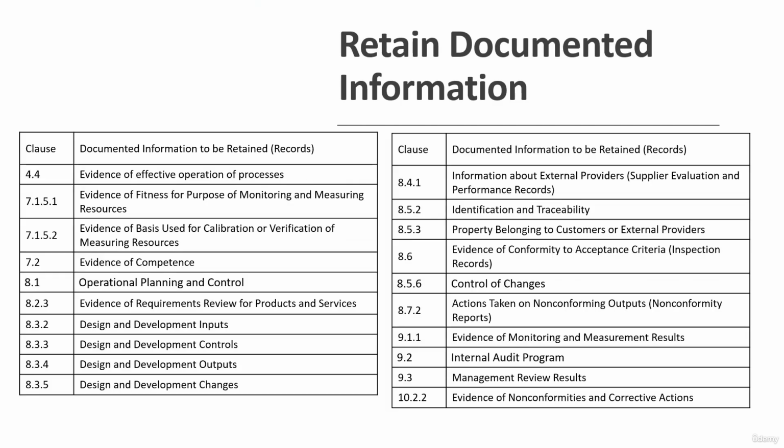And when you look at the retained documented information, there are a lot of places where the standard says that the company should retain documented information. That means the company should keep a record that these things have happened. Here is a slightly bigger list of items for which the company needs to keep a record. Let's say 7.2 says the evidence of competence of people who are doing the job. That is something for which the company needs to keep a record. Or let's say 9.3 says management review results. So when the management review happens, the result of that particular review needs to be kept by the company. So this is retained documented information. These are mandatory records that a company needs to retain if they claim to be implementing the ISO 9001 standard.